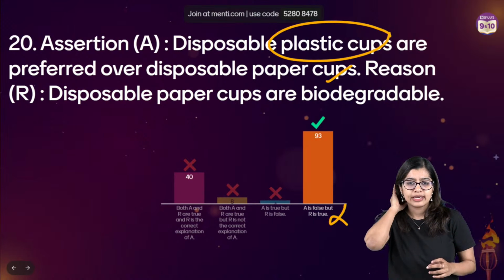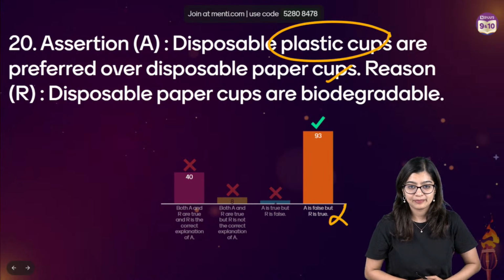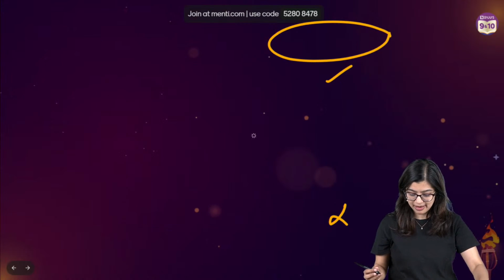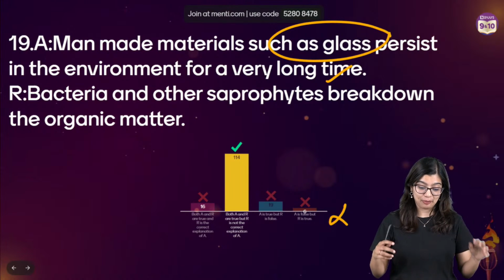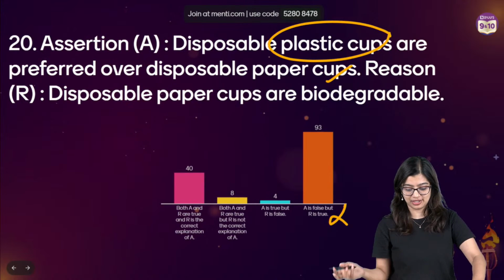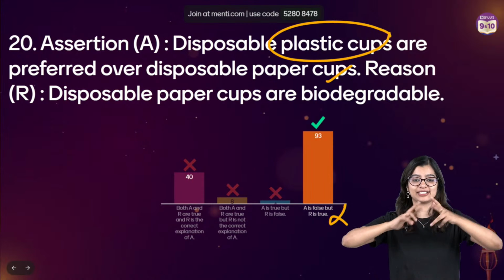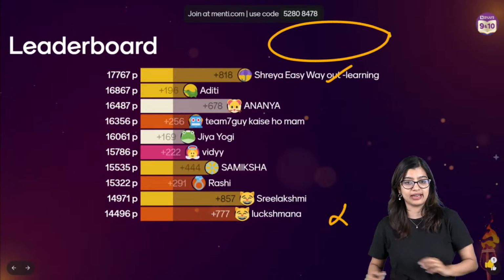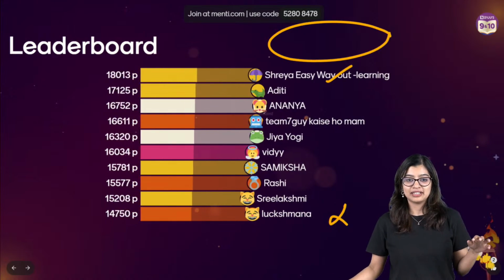Okay. Yes. Are we clear? Oh, sorry. My bad. I said it the wrong way around. I interchanged the explanation for paper cup and plastic cup. The explanation is the other way around, right? So in this particular case, yes, I interchanged the explanation. Sorry about that. So let's have a look, everyone. A is false and R is true. Yeah, my bad. I interchanged the explanation.